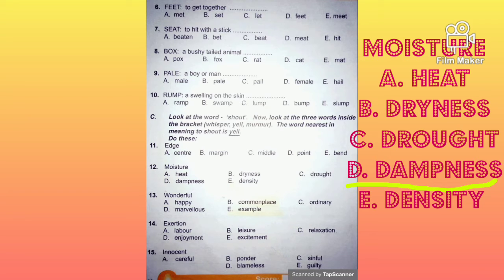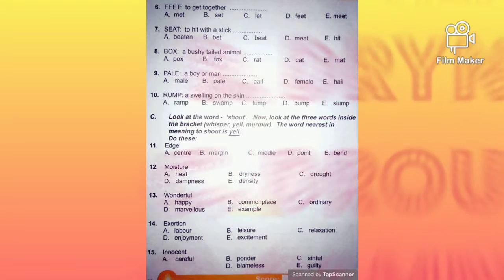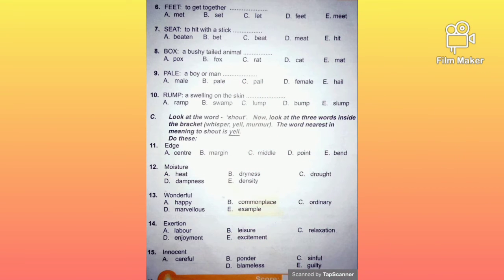Do you understand that? So when something has a good moisture or bad moisture, whatever it is, when you talk about moisture, you're talking about dampness. Do you understand that? Okay. So I guess you'll be able to put down the synonym for wonderful, assertion, and innocent. All right. Let's go over to the next slide.